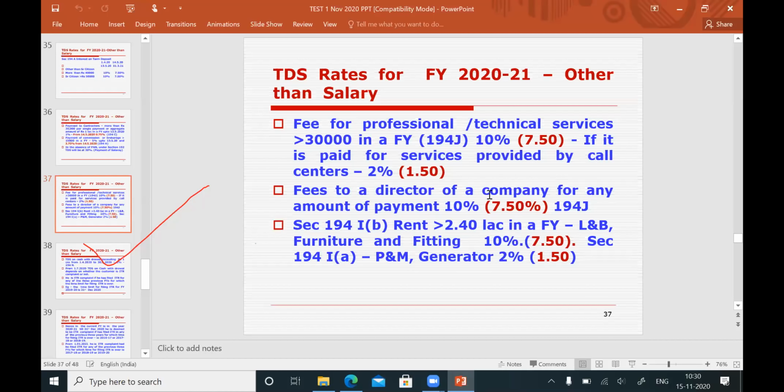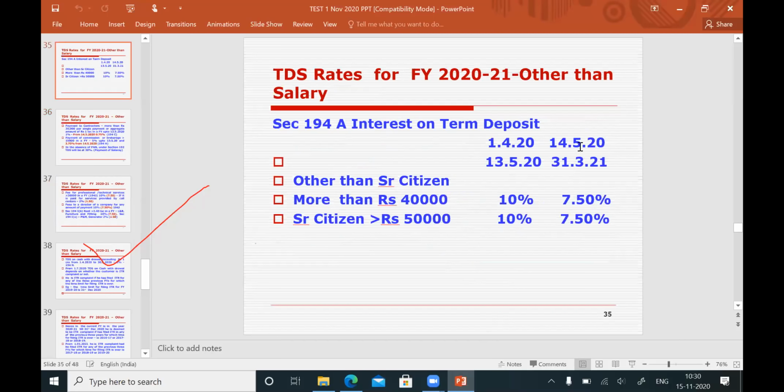They will definitely ask questions on the rates and they will also ask the sections. That is why I have given the sections also. You should be thorough with the section, with the rate, and from which date the rates underwent a change. These PowerPoints I will make available in the group; it is already made available to you. I have explained what the different colors are: 7.5 is the revised rate, existing old rate was 10%. From 1/4 to 13/5 one rate, and from 14/5 to 31/3/2021 the rates have been reduced due to the pandemic.